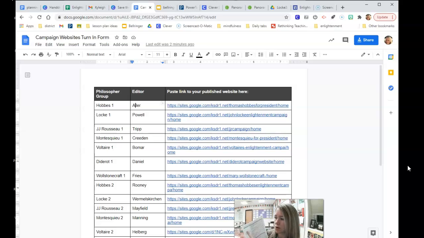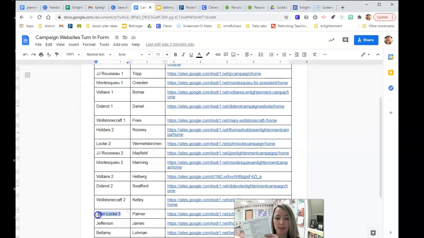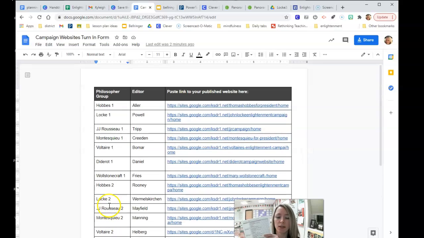If you choose to do John Locke, number 1, because you'll see here on the screen, right, there is Locke number 1, but there is also Locke number 2, and Locke number 3, because I had 3 groups that did John Locke. So you would only be able to use John Locke for one of these, even though there's 2 other groups that did it, right? If you want to do John Locke, pick one of those John Locke websites and review it.